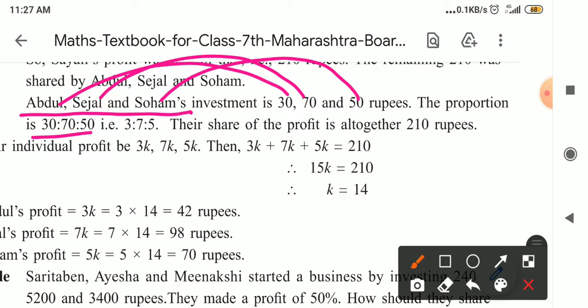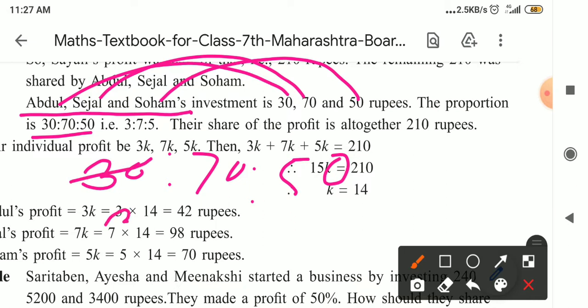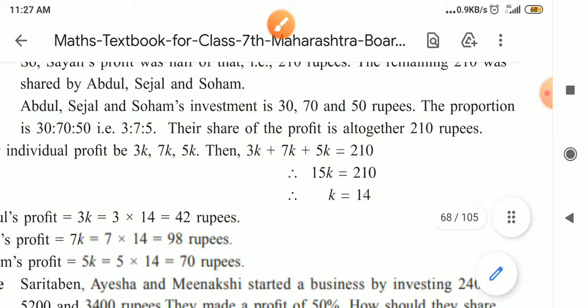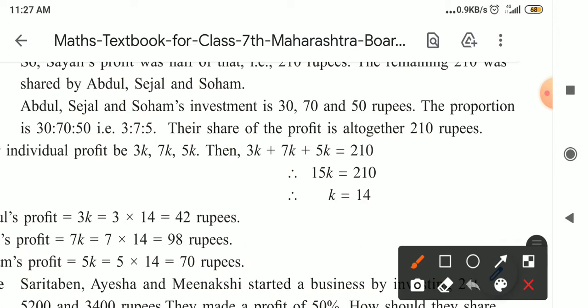These 3 numbers are divisible by 10. So 10 3s are 30, 10 7s are 70 and 10 5s are 50. 3 is to 7 is to 5 is the proportion of investment. So Abdul's investment ratio is 3, Sejal 7 and Soham's 5.